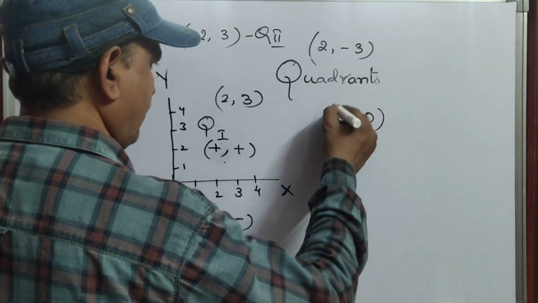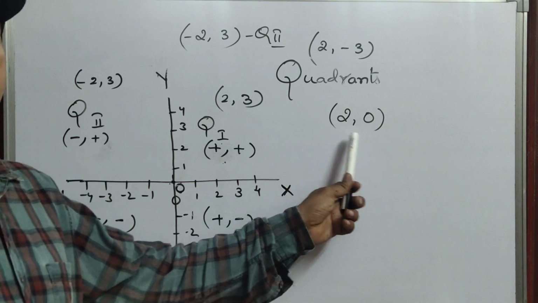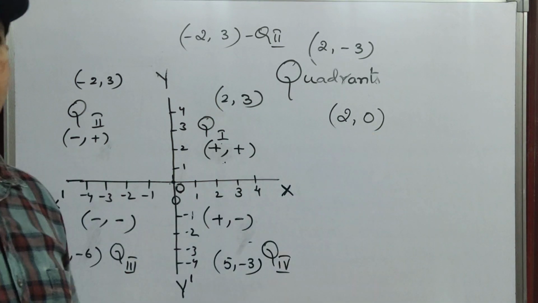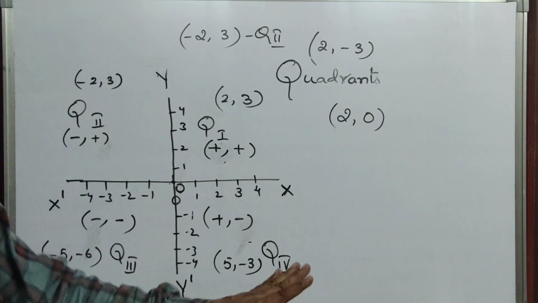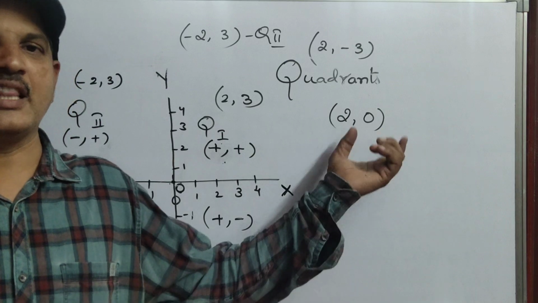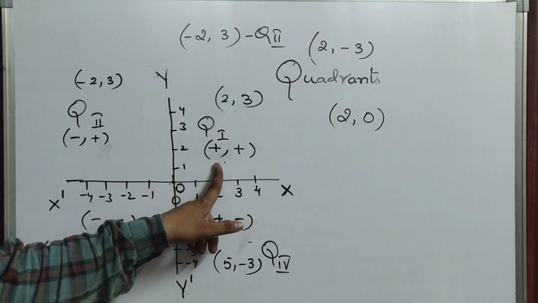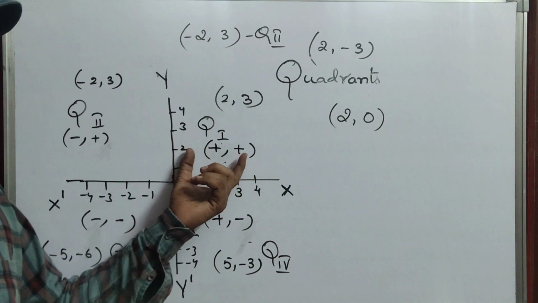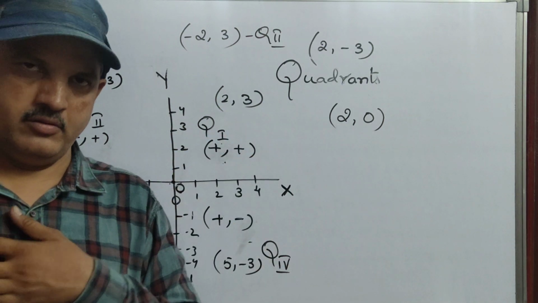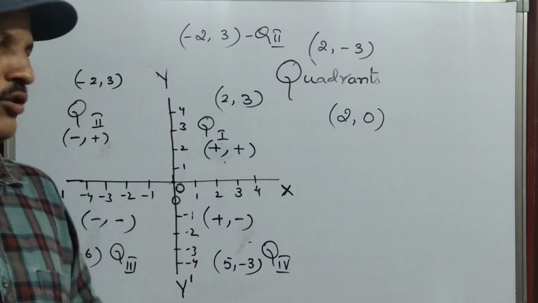Till now I did not use 0 anywhere in the given points. Now (2, 0). If I ask which quadrant (2, 0) belongs to, you will blindly answer first quadrant. Yes, it is true. You will always tell first quadrant. Why? Because according to the knowledge I have given you till now, you will understand only that.